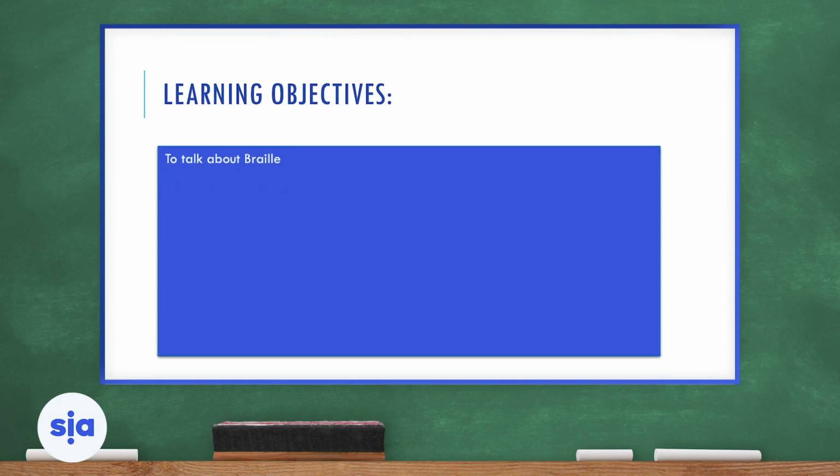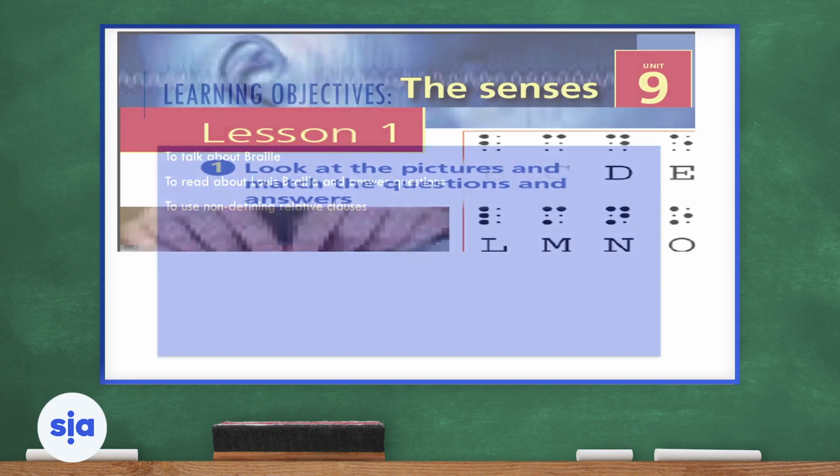Now, our learning objectives are: we're going to talk about Braille. We're going to learn what Braille is. And then we're going to read about Louis Braille and answer questions. And we will use non-defining relative clauses. That's our grammar part for today.